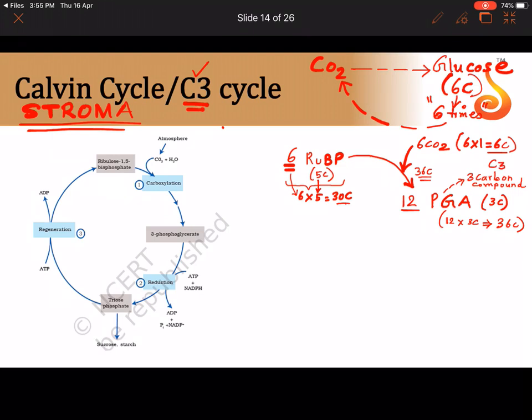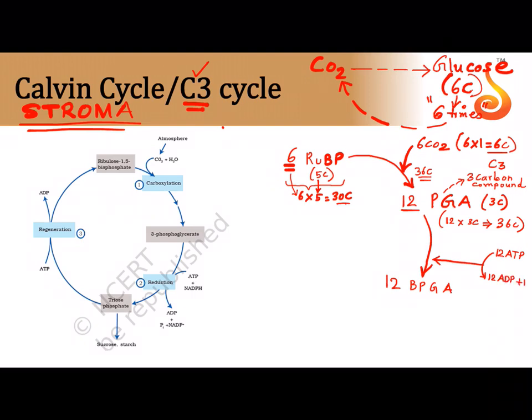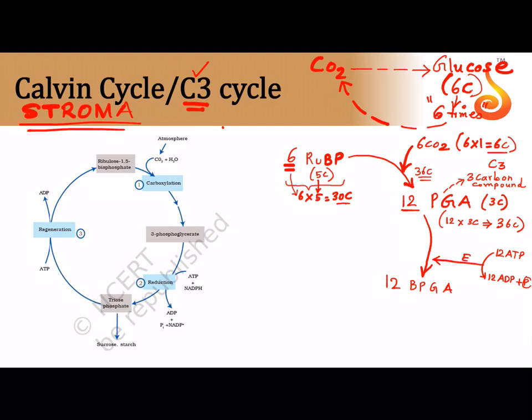Now these 12 molecules of phosphoglyceric acid will be converted into 12 molecules of bisphosphoglyceric acid, and for this we need 12 molecules of ATP. So 12 molecules of ATP are converted to 12 molecules of ADP and phosphate, and whatever energy is obtained is used up for this reaction to convert 12 molecules of phosphoglyceric acid into 12 molecules of bisphosphoglyceric acid.